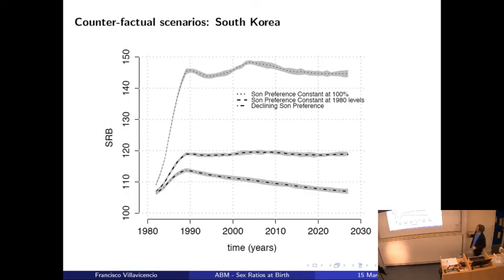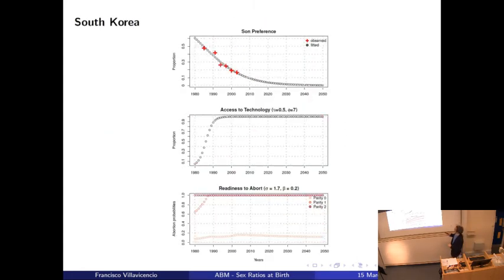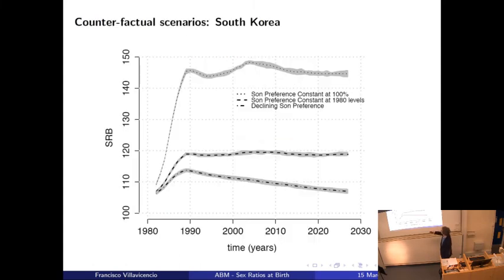If the son preference had remained constant at the 1980 level, which is about 60% of individuals having son preference, then we would have been in this scenario: a steep increase, and then the sex ratio at birth would have remained at around 119 to 120 for the subsequent years. Whereas if we accept that son preference declined over the years, then we can better recover the observed trends: a steep increase in the 90s and then a decline in the following years.